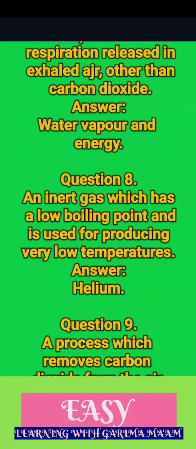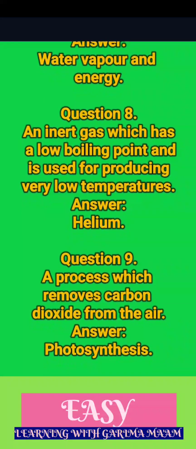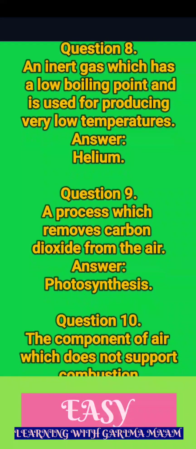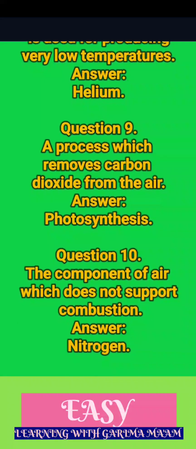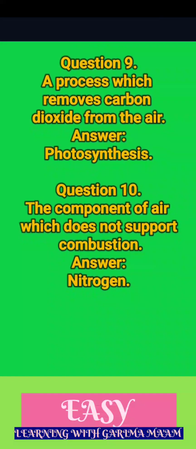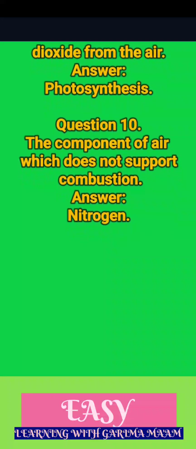An inert gas which has a low boiling point and is used for producing very low temperatures. Answer. Helium. Question 9. A process which removes carbon dioxide from the air. Answer. Photosynthesis. Question 10. The component of air which does not support combustion. Answer. Nitrogen.